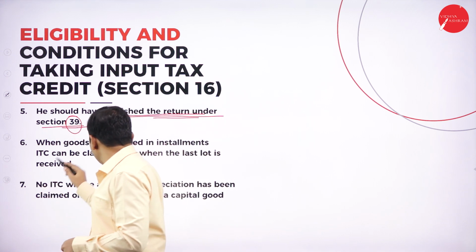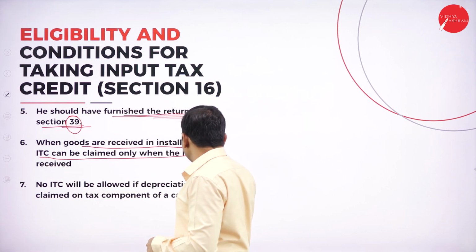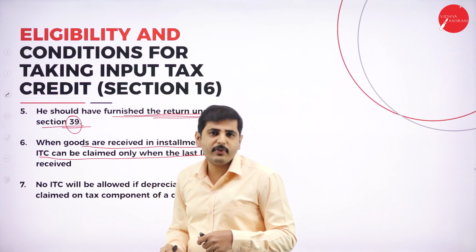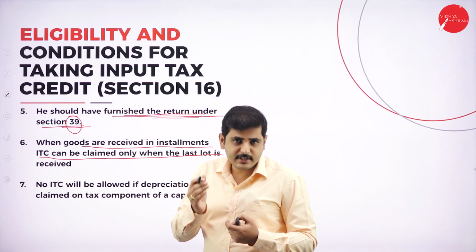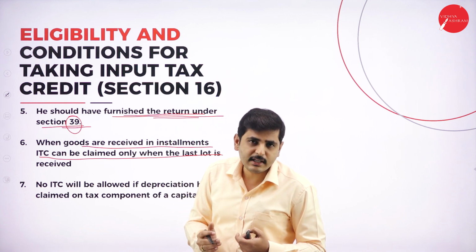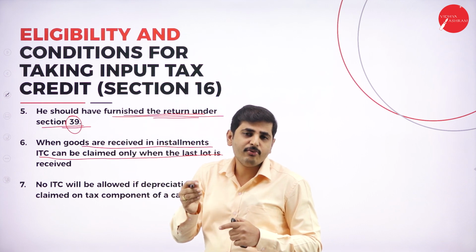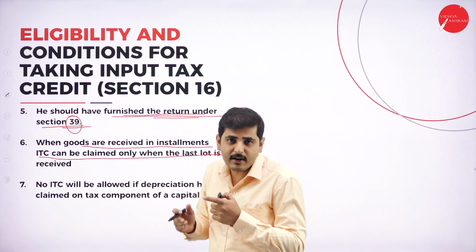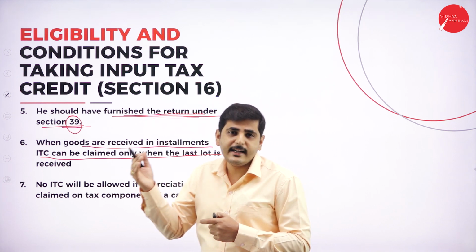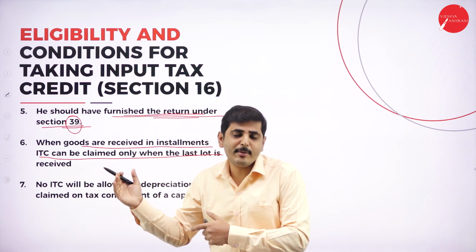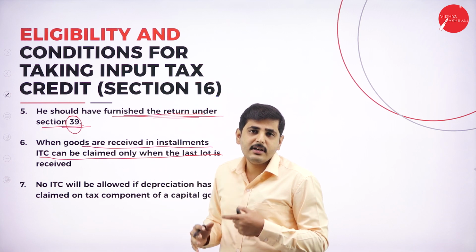Next one, when goods are received in installments, ITC can be claimed only when the last installment is paid. So for example, I have purchased the goods, the raw materials or the machinery. The seller has given 4 or 5 installments. Once I have paid all installments, at the end of payment of the last installment, I can claim the ITC. If I did not pay any installment in between, I cannot go to the authority and claim input tax credit.